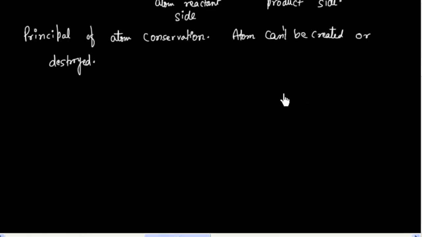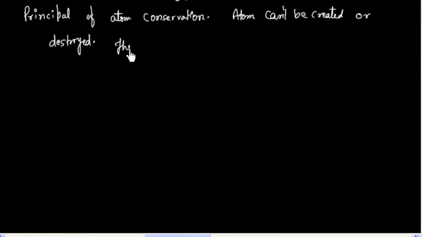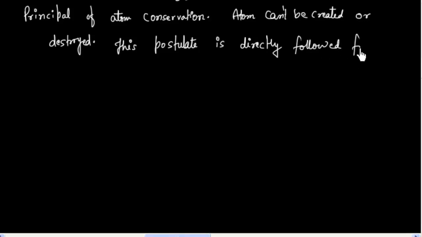So we can say this postulate, postulate number 1, follows directly from the law of mass conservation.